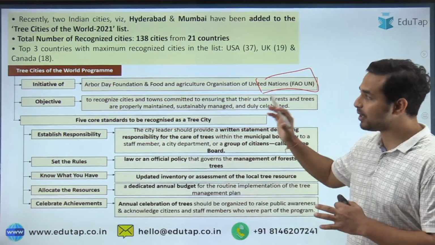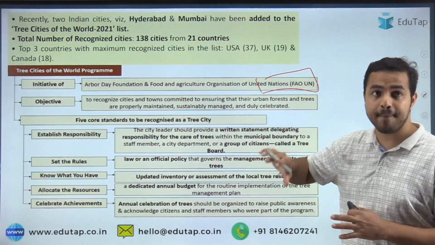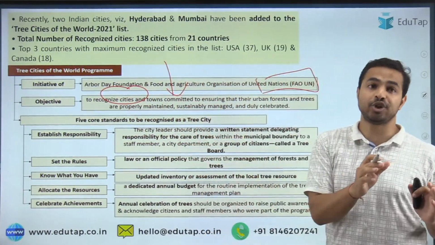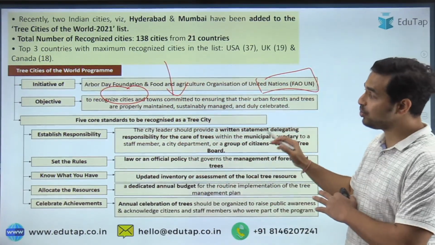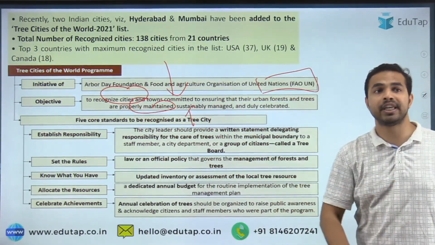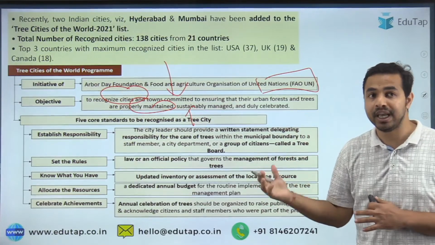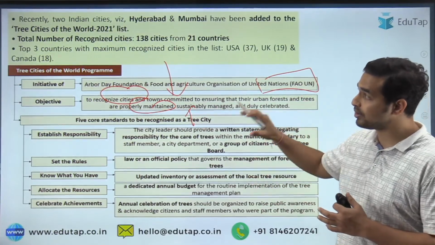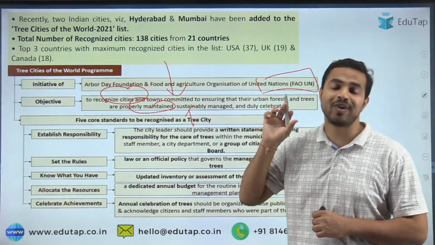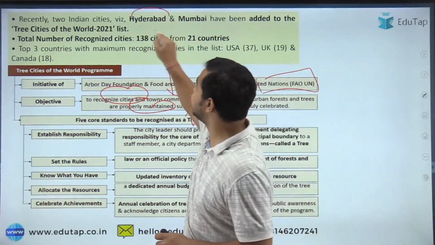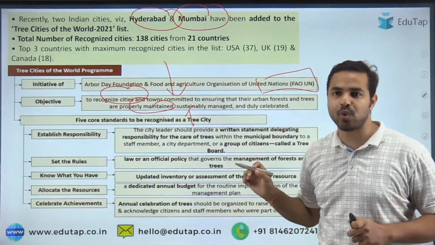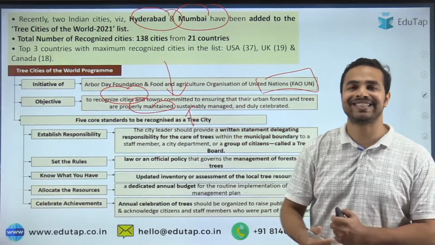See guys, here you can see the initiative is of the RBI Foundation, okay. What is the objective? To recognize cities and towns which are committed to ensure that the urban areas and trees are properly maintained and sustainably managed. Next important thing is whose responsibility it will be. Next important thing is who is going to set the rules. But guys, when I talk about the current part, it is very important, that 2 Indian cities, that is Hyderabad and Mumbai, have been added to the Tree Cities of the World 2021 list. That is what you should remember from the exam point of view.